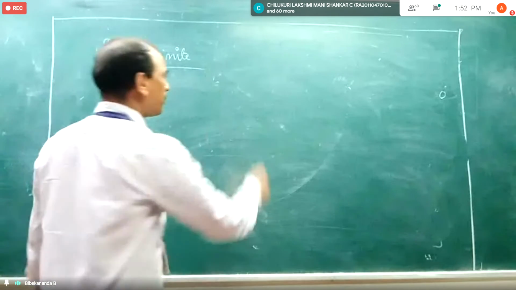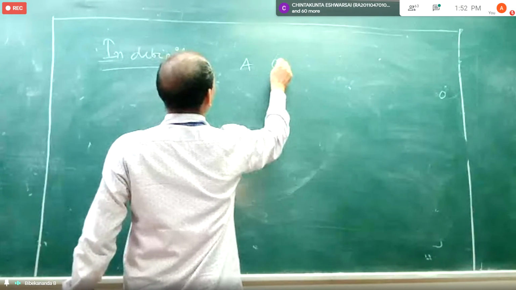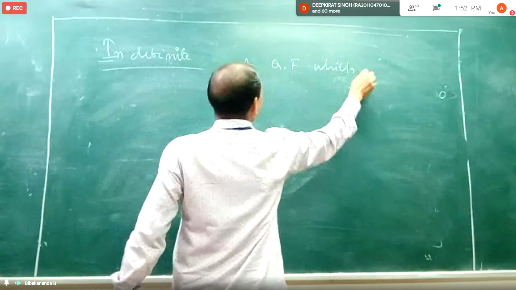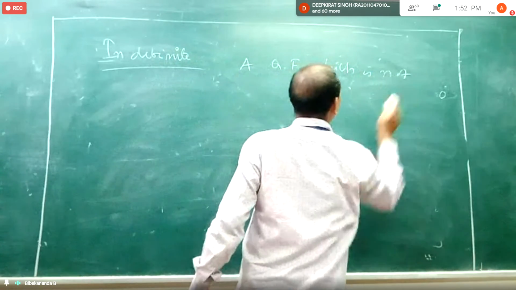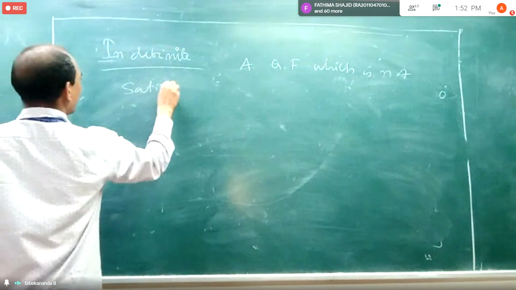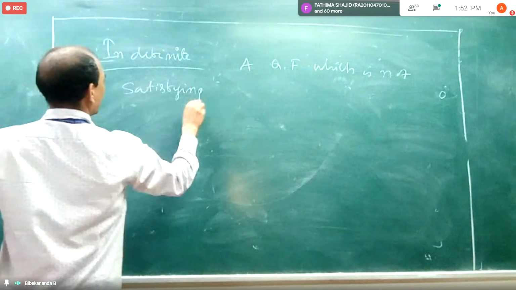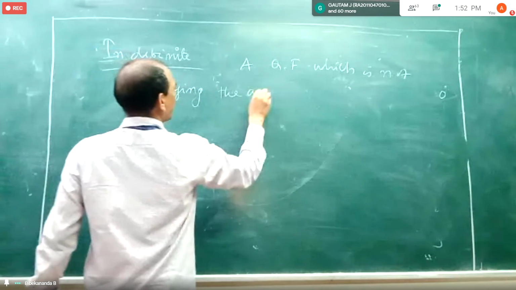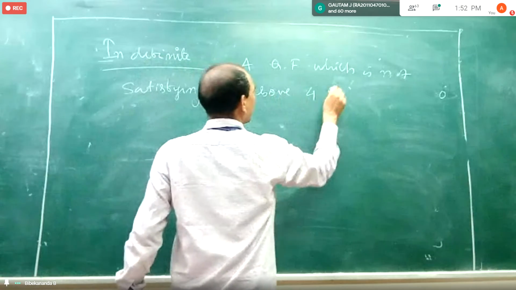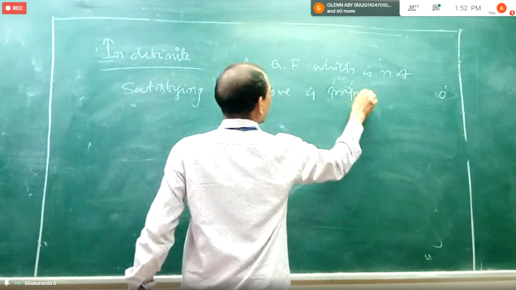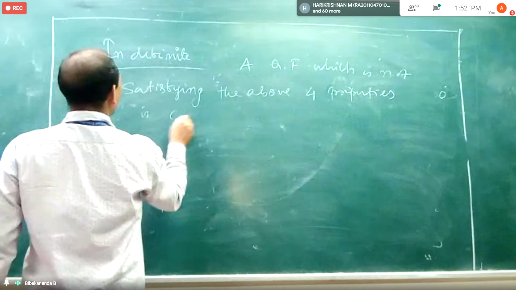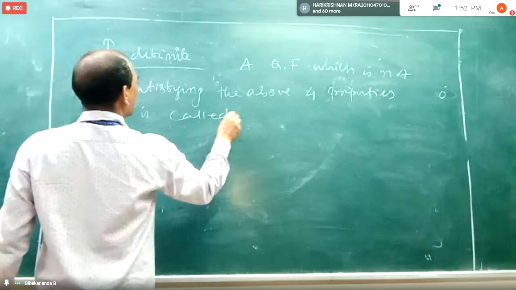A quadratic form which is not satisfying the above four properties is called indefinite.